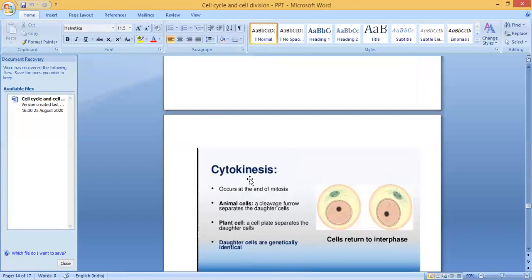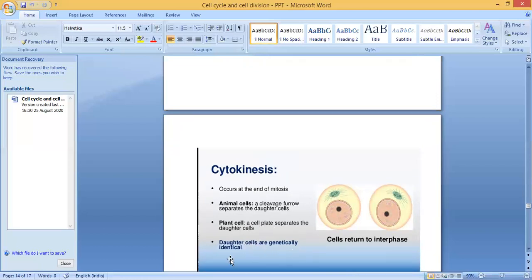So the next is cytokinesis. It means division of the cytoplasm. It occurs at the end of mitosis. Now the cytoplasm division is completed and became two daughter cells. Now the cells return to interphase. In animal cells, a cleavage furrow separates the daughter cells. But in plant cells, a cell plate separates the daughter cells. That is the difference between animal cell and plant cell.